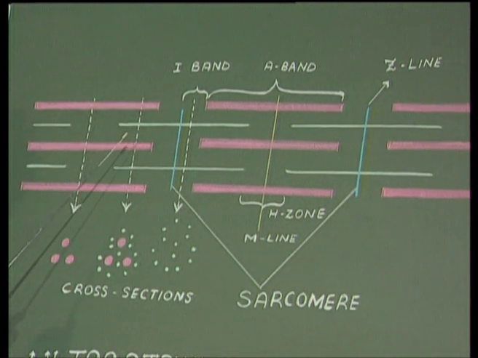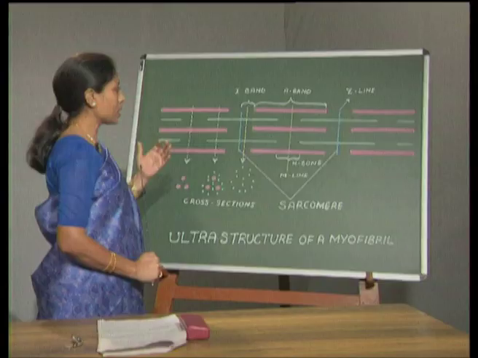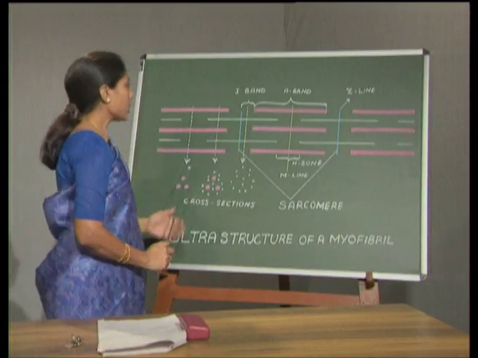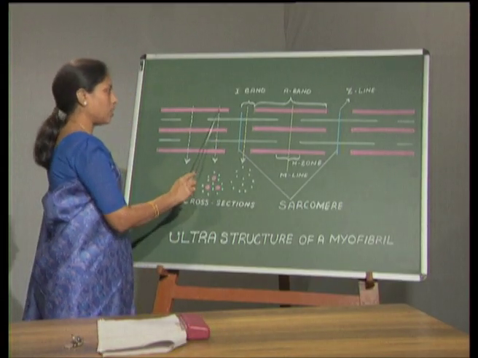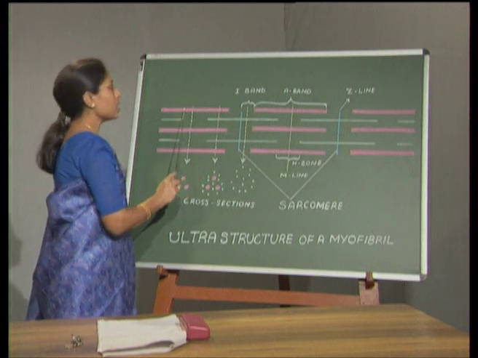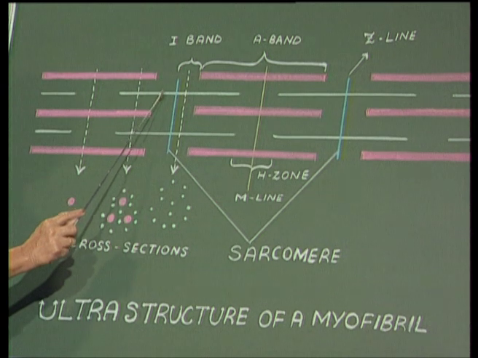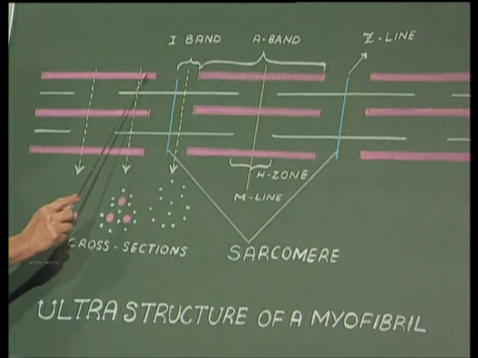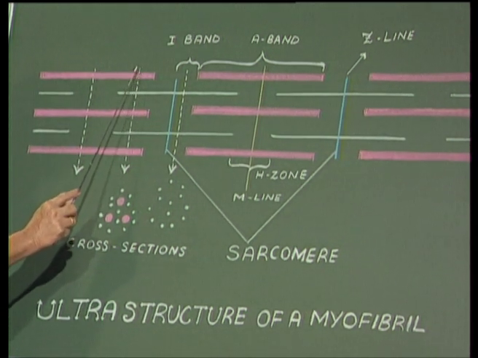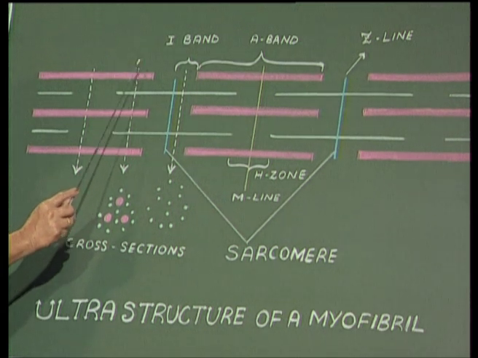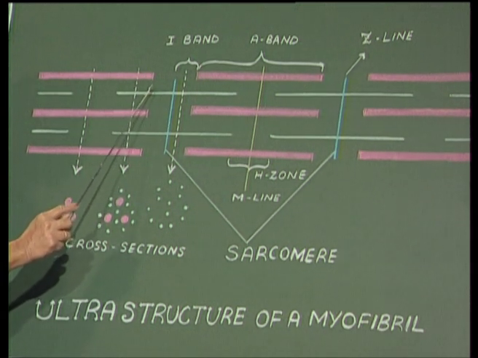In fact, the striations which are seen on the muscle fiber are because of the presence of these bands. The thick filament is known as the A band and the thin filament is known as the I band. This is because the A band is anisotropic and birefringent and the I band is isotropic.